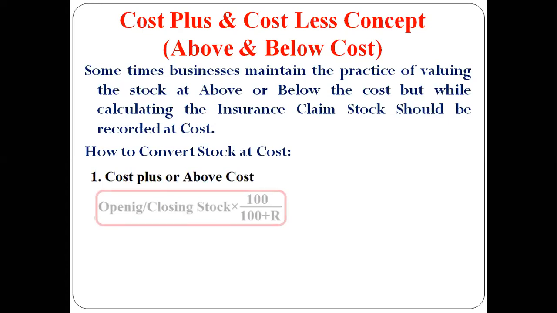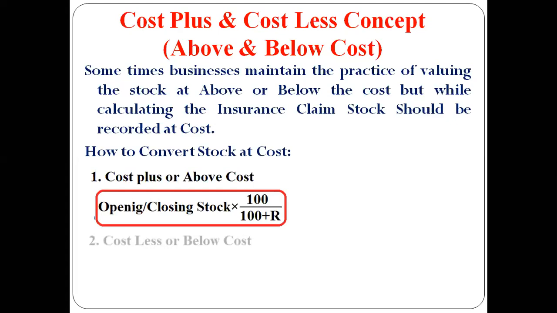So for that, the formula is opening or closing stock into 100. Always the numerator will be 100, divided by 100 plus R, where R is equal to the percentage, 10%, right? So opening or closing stock into 100 divided by 100 plus R, when it is given above cost.